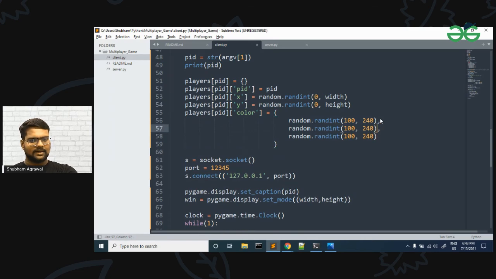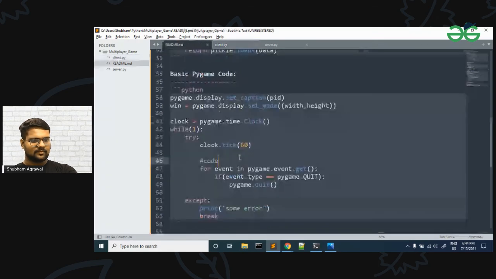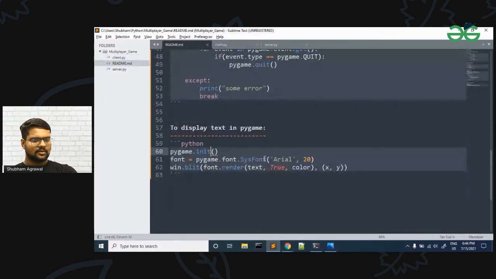So I have a random color, because color is represented by a tuple with three values. Also, with the circle there should be the name of the player. To display text in Pygame, we have this function. First we have to do pygame init, and then set the font variable.